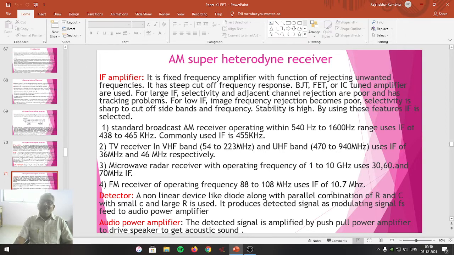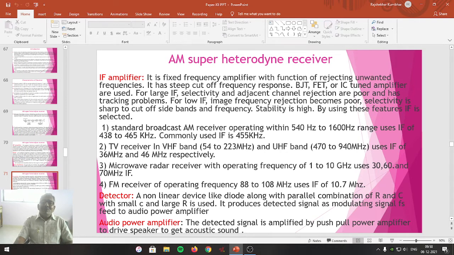A diode along with the parallel combination of R and C, with value of C small and value of R large. It produces detected signal as a modulating signal, and it is fed to audio power amplifier via driver amplifier.